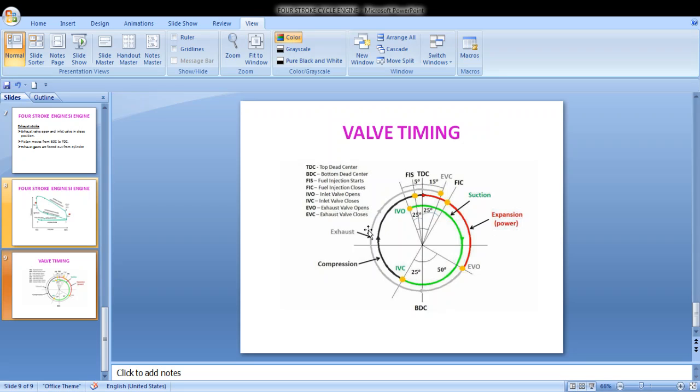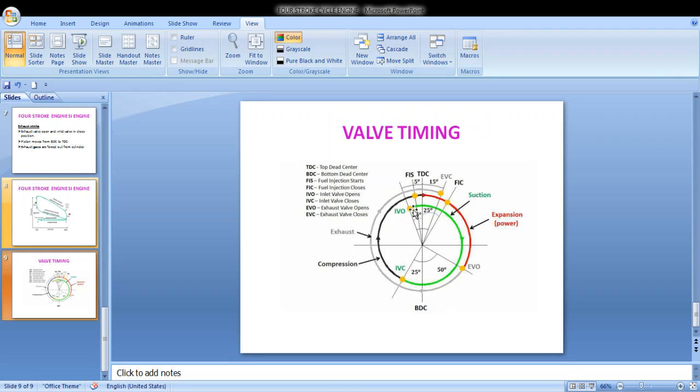So this is your suction or intake stroke, where the inlet valve opens before top dead center by 10 to 20 degrees. This is to ensure that the valve will be fully open and fresh charge starts to flow into the cylinder as soon as the piston reaches TDC.